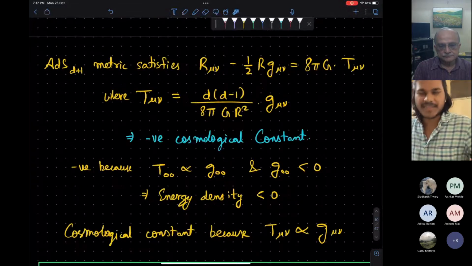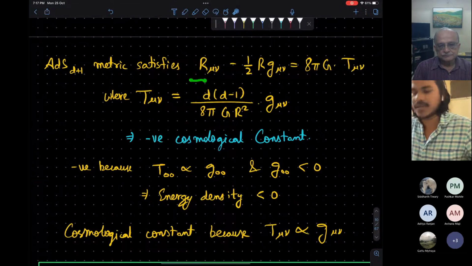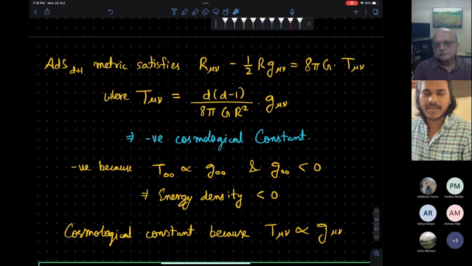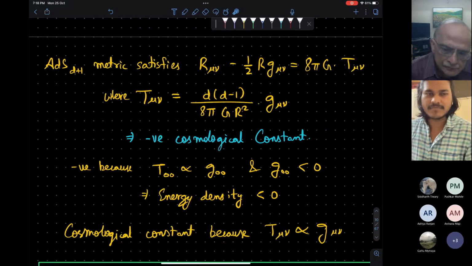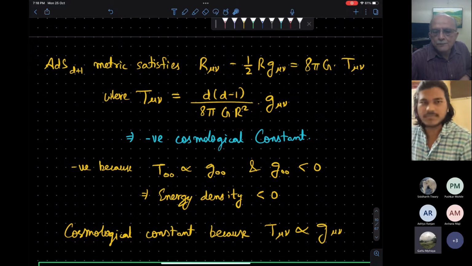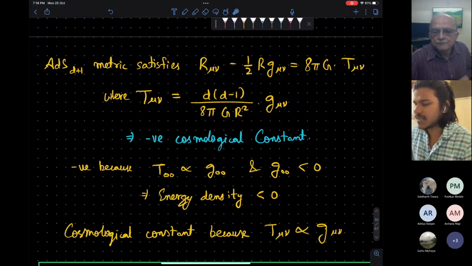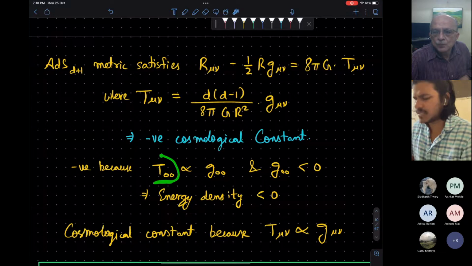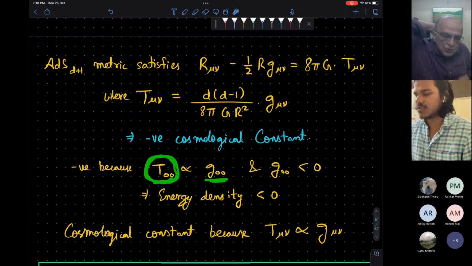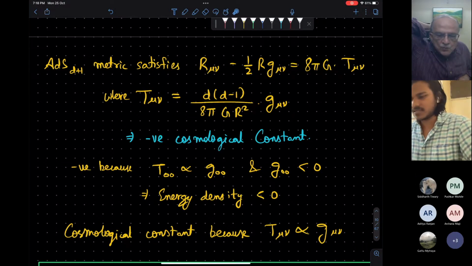And just for completeness, the Einstein equation which this AdS space satisfies is this, where the stress energy tensor is proportional to the metric. So the energy density is constant. And this is just a cosmological constant, and that too negative. To see that, we see the 0 component of the stress energy tensor, which is the energy density, and is proportional to G00, and G00 is negative. That's why the energy density is negative.